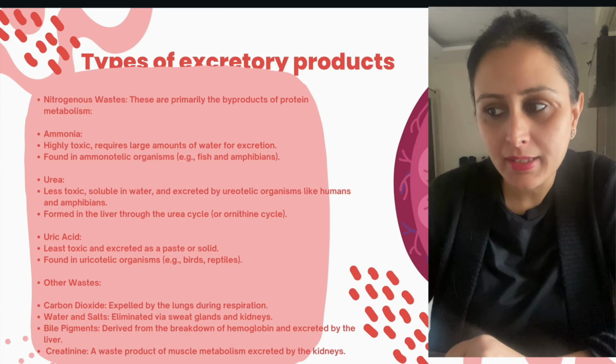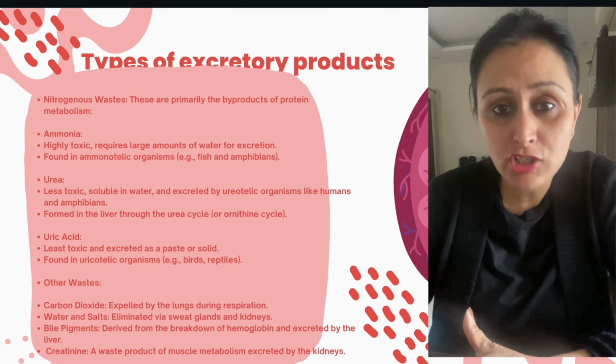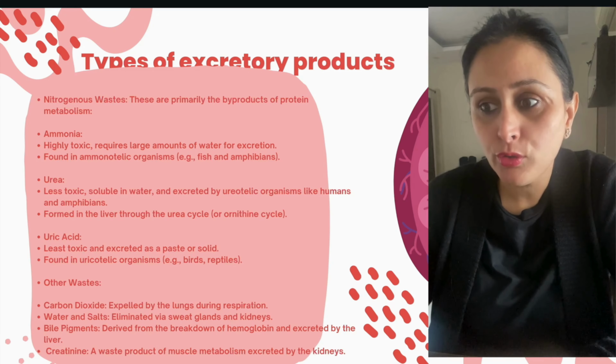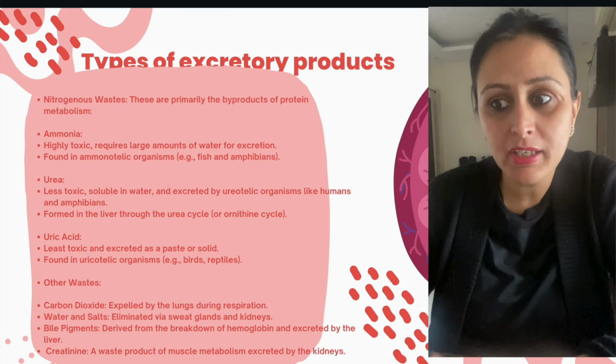Talking about the various excretory products, now which products are there that get generated inside our body and need to be removed? First of all, the nitrogenous waste. These are primarily the byproducts of protein metabolism.